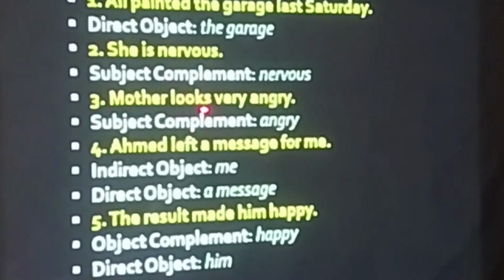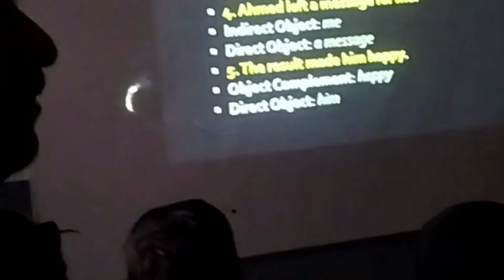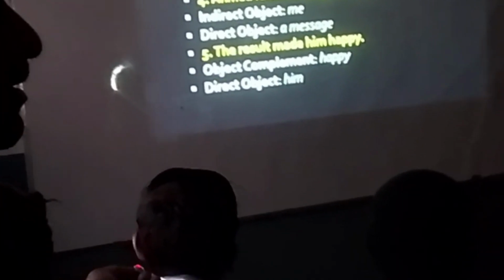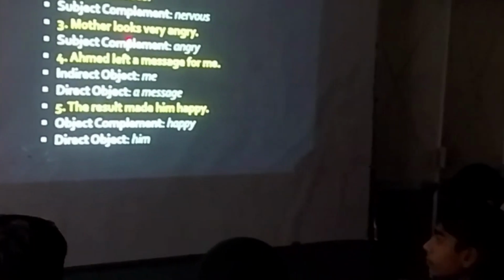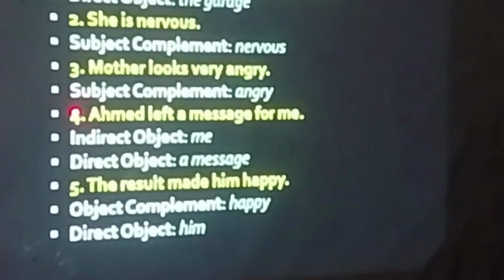Clear? If I simply say mother looks very, will you understand the full meaning of the sentence? Sir, how mother looks very? What do you mean? Mother looks very. Until and unless I write this angry or happy or something like that. So this angry is completing the subject mother. Clear?